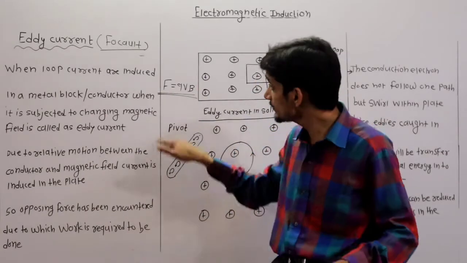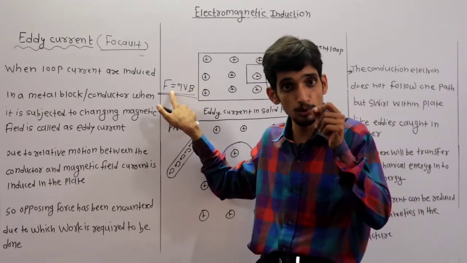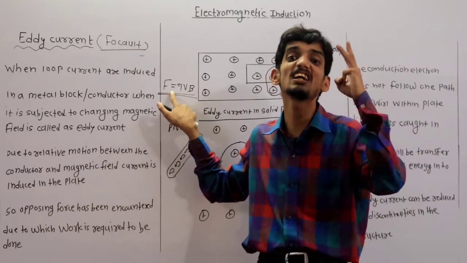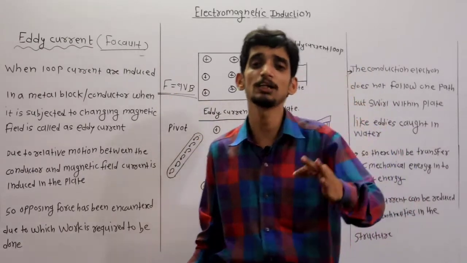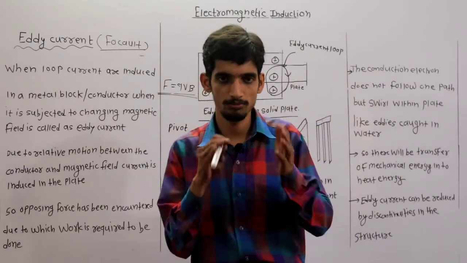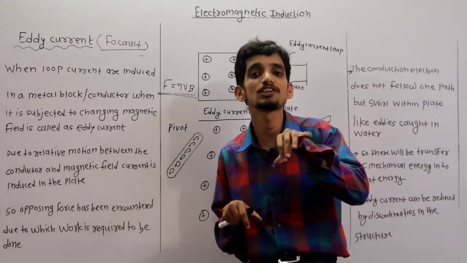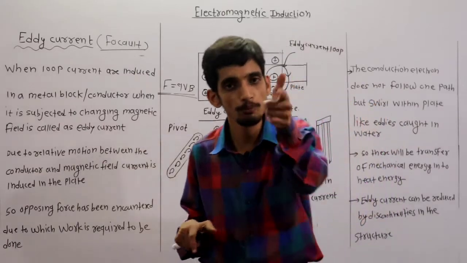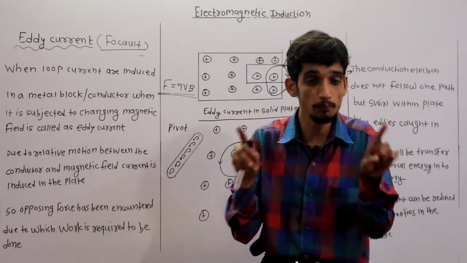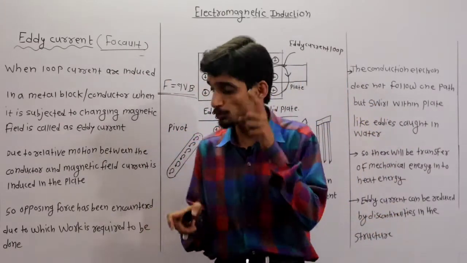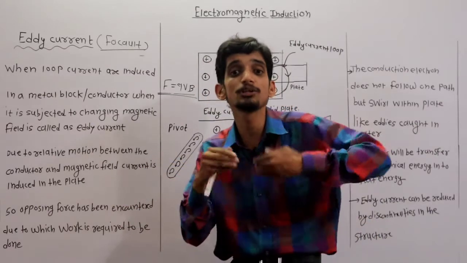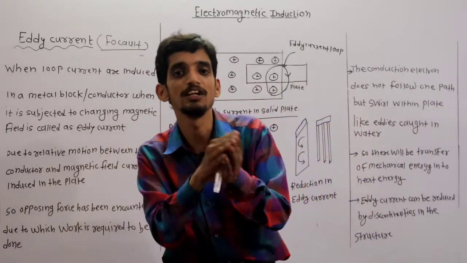So to experience a force of this magnitude QVB, there must be three conditions. First, that particular particle or object should be charged. Second, it should be placed in a magnetic field. Third, that object should be moving. It should not be stationary. That's why it is written here: relative motion between conductor and field.